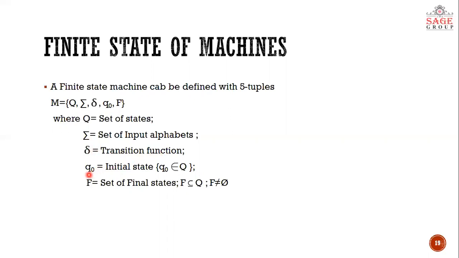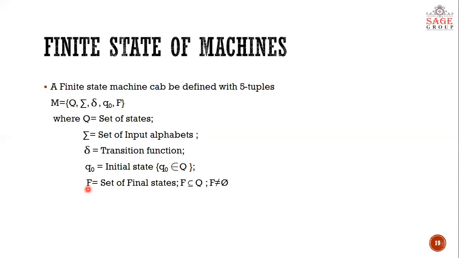Fourth tuple, that is q naught or q0, is called initial state. Remember, there will only be one initial state in any finite state machine. More than one initial state is not possible. And that initial state is not some special state drawn for the machine. It is among all these states which are denoted by capital Q. So what is q naught? q naught is an element which belongs to set Q. One state is denoted as initial state.